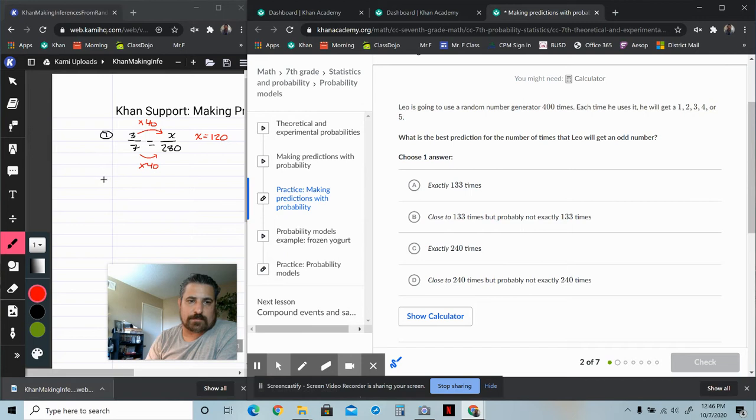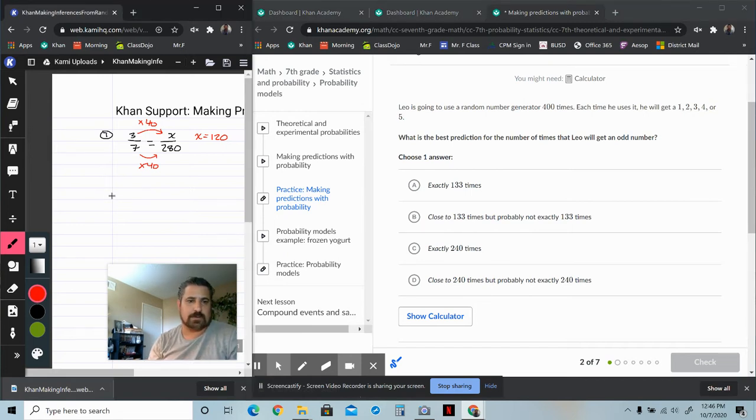What you're really solving is, all right, 3 out of 5 is the same as what number out of 400? Now, what would you multiply the 5 by to get the 400? 5 times 8 is 40, so 5 times 80 is what you multiply top and bottom by here. So 3 times 80 is 240. We would think it's going to be around 240, very close to that, but not exactly that unless we're really lucky. So it's definitely not the other two answers. It's going to be really close to 240, but probably not exactly.